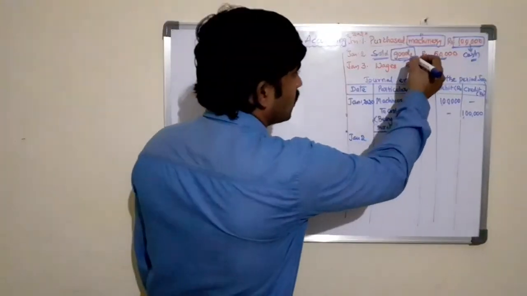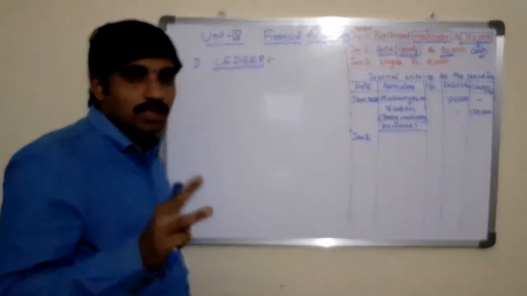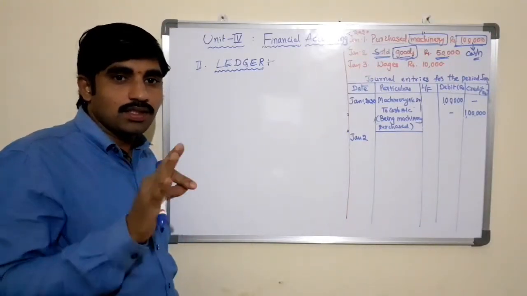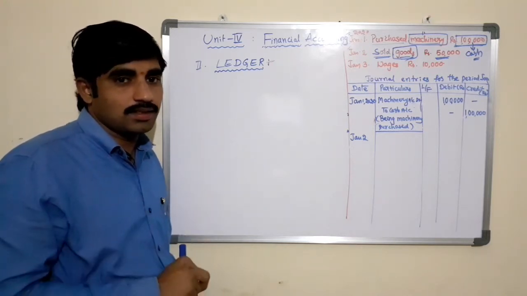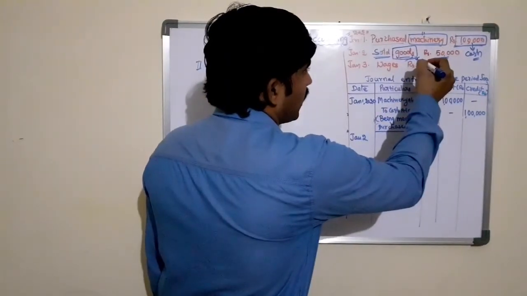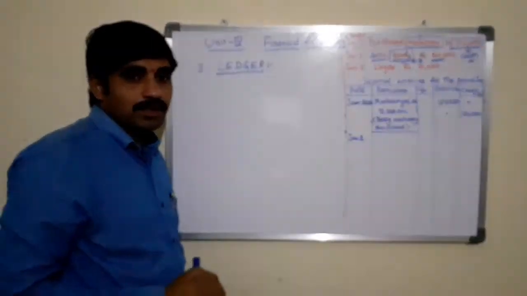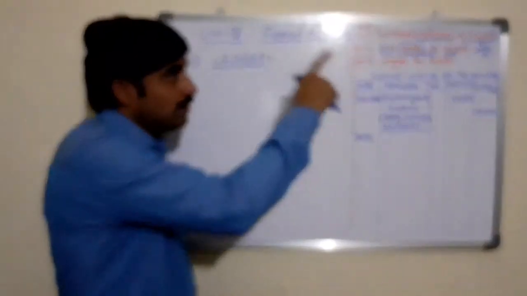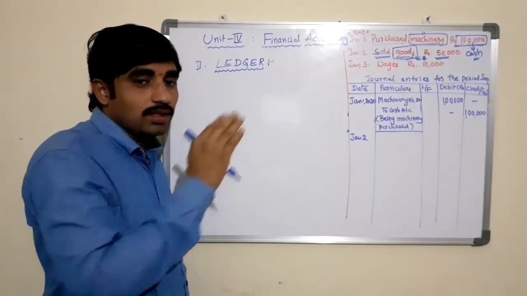Now here, as we discussed in the terms, goods, that is stock, are of three types: raw material, work in progress, and finished goods. These three come under the stock or the inventory, which comes under the current asset. So goods is a current asset. As there is no name of a person in the transaction, it is not relating to the personal account. And as the transaction consists of goods, and goods is a current asset, assets relate to the real account.